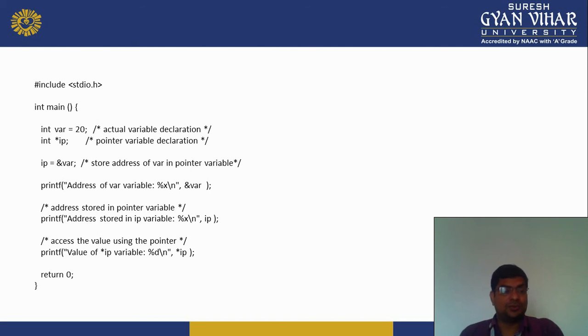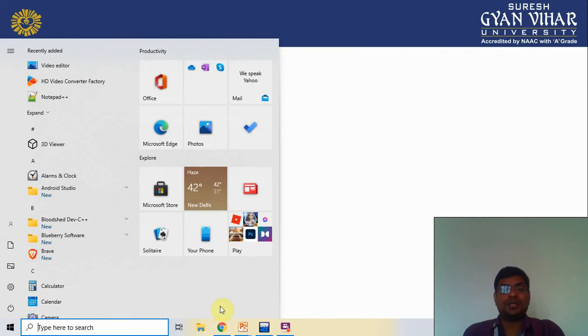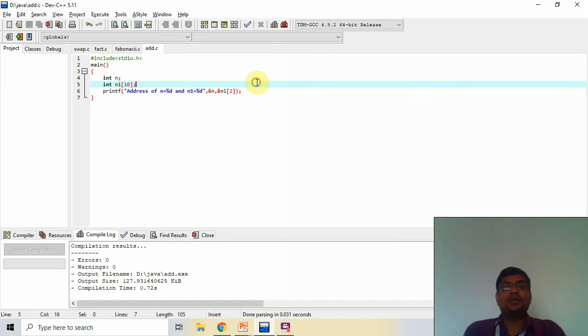So we move on to Dev C++. That is the example to print the address. Now I create a pointer, an integer pointer, int asterisk ip. There is a pointer.